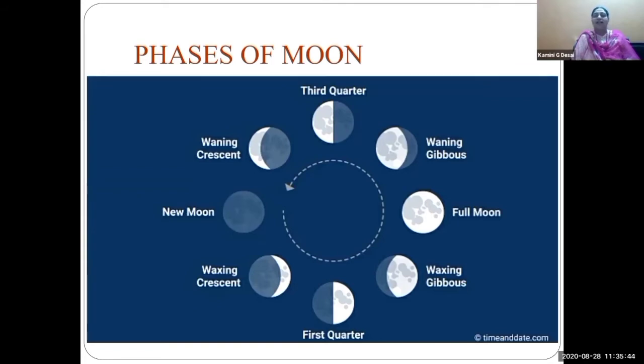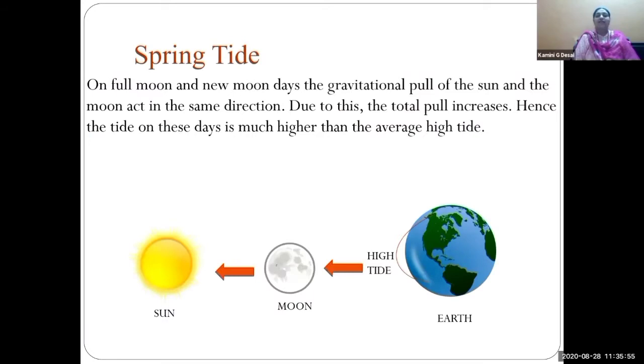Okay, children. Now see the two types of tides. What is spring tide? See, children, on full moon and new moon days, the gravitational force of the sun and the moon is strong.